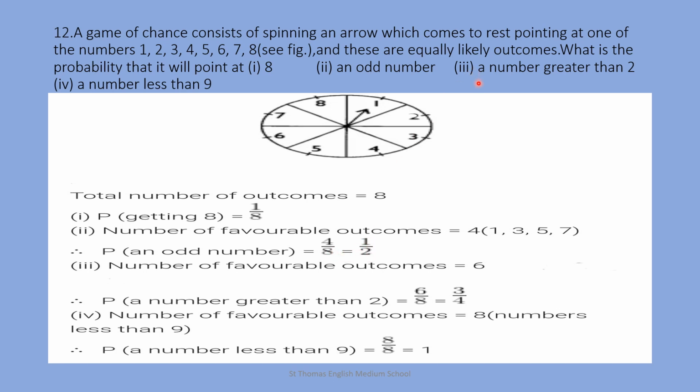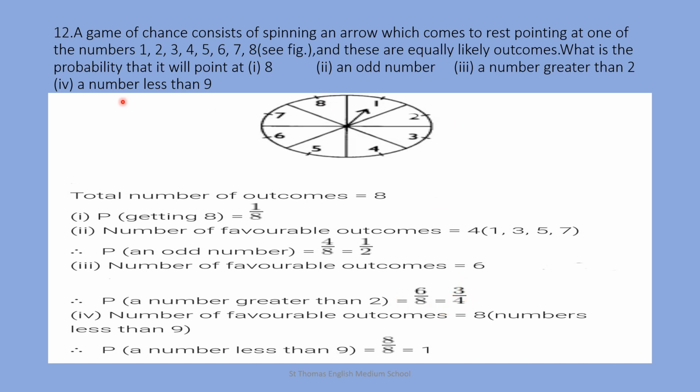Question number 3, a number greater than 2. Out of the numbers starting from 1 to 8, the numbers greater than 2 are 3, 4, 5, 6, 7 and 8. So there are 6 outcomes. Therefore, probability of a number greater than 2 equals favorable outcomes upon total number of outcomes, that is 6 upon 8, equal to 3 upon 4.